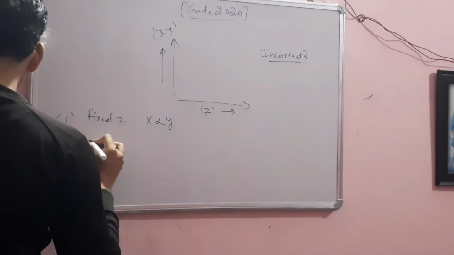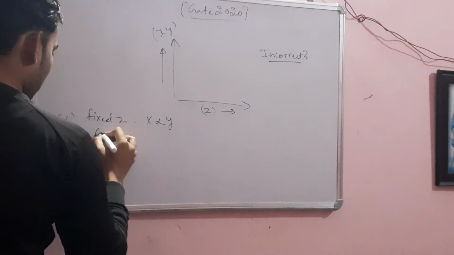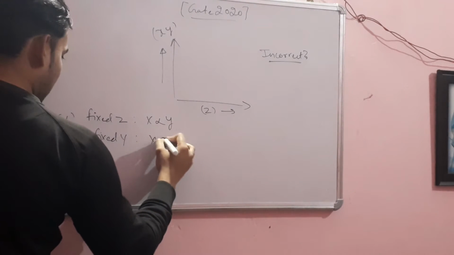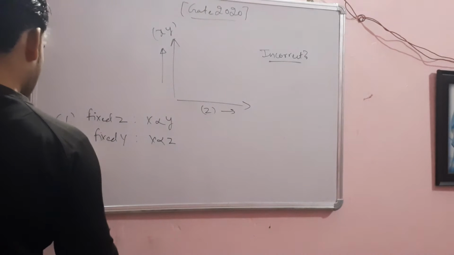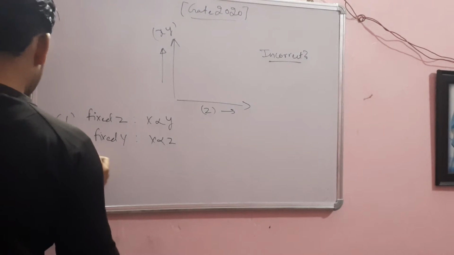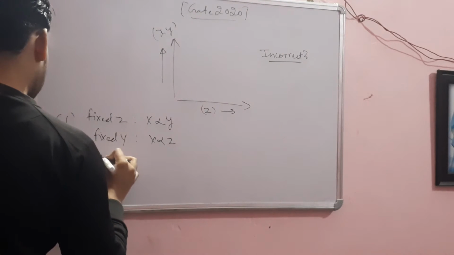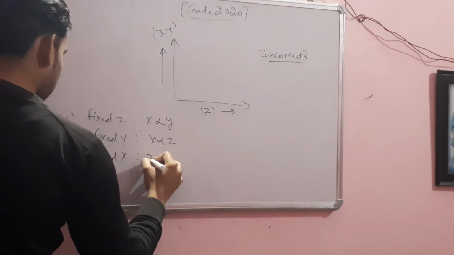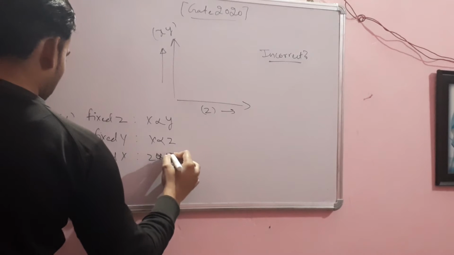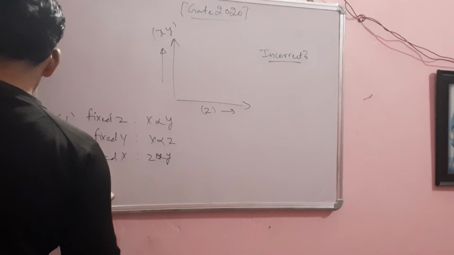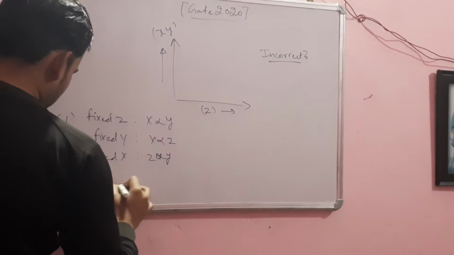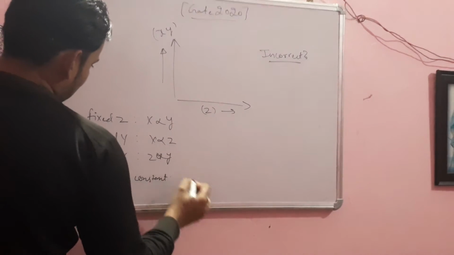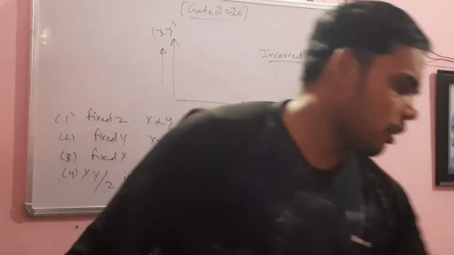The second option is for fixed y, we have x proportional to z. C option says for fixed x, z is proportional to y, and fourth is xy upon z is constant. Okay, so listen carefully here.